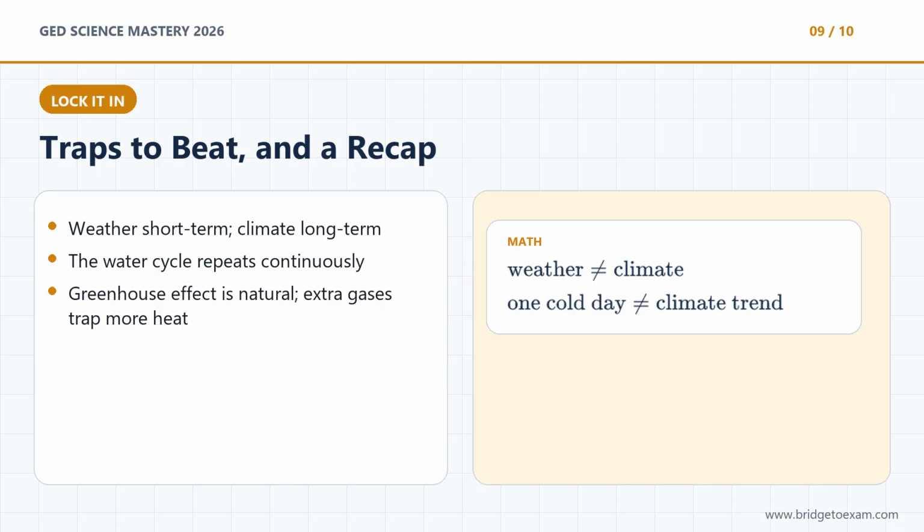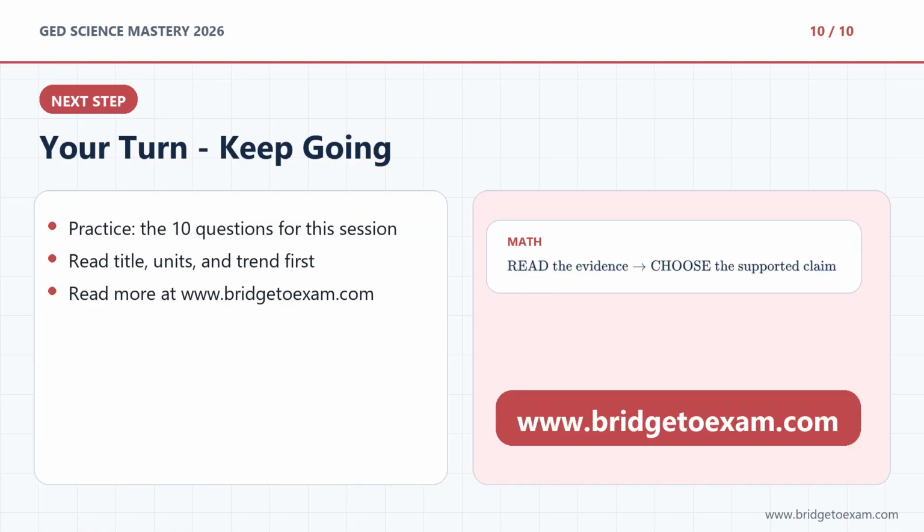The recap: cycle, atmosphere, evidence, and long-term patterns. Strong work today. You can now explain the water cycle, separate weather from climate, describe the greenhouse effect, and read a climate data table carefully. Your practice for this session is the 10 questions attached to this lesson. Remember, for any graph or table, read the title, units, and trend before you choose.